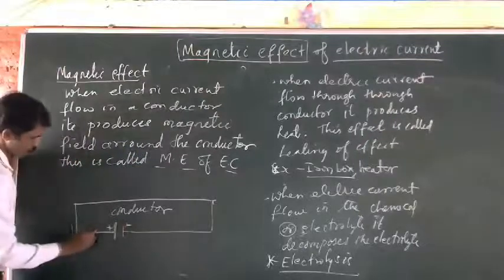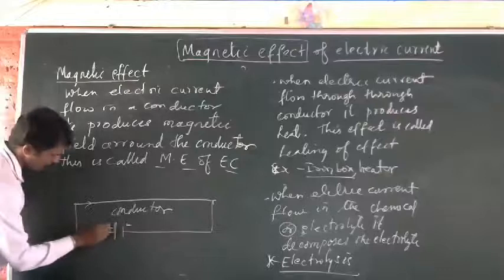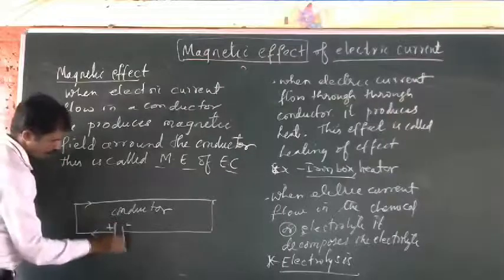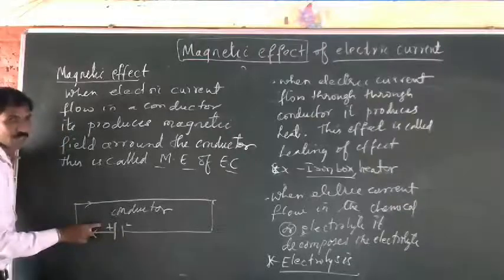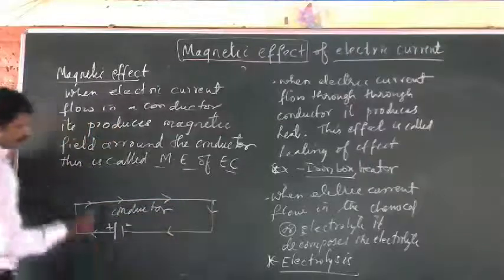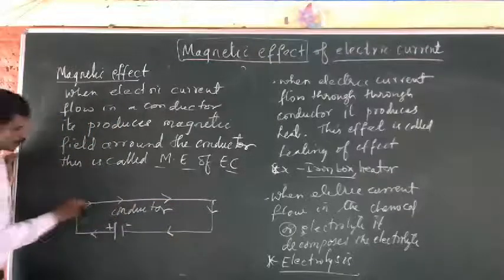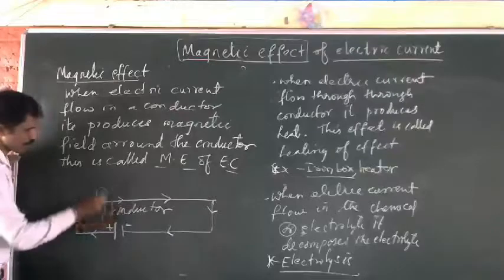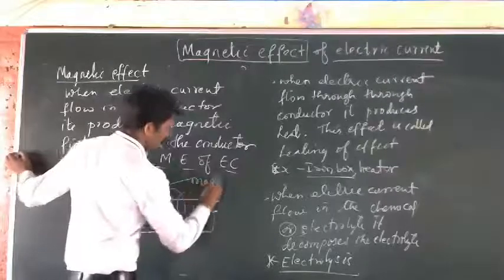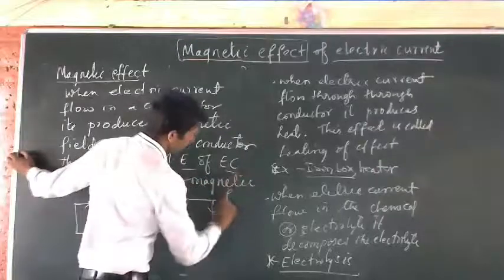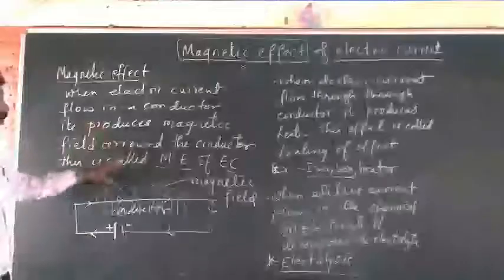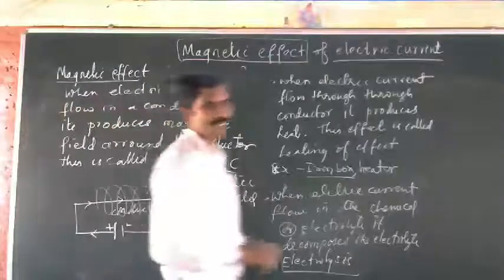So current flows from here. Always remember, conventional current always flows from the positive terminal. So the direction of the current is like this. So this is a conductor. When the current is flowing, it produces a magnetic field over here. Magnetic field is created. So this effect of electric current is called the magnetic effect of electric current.